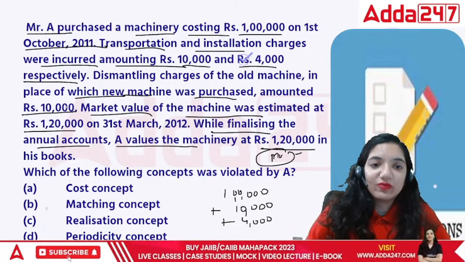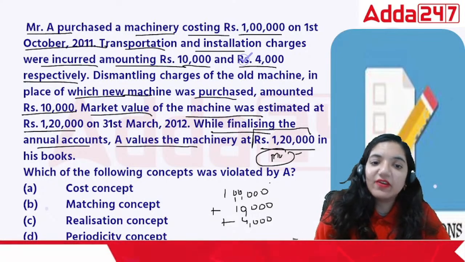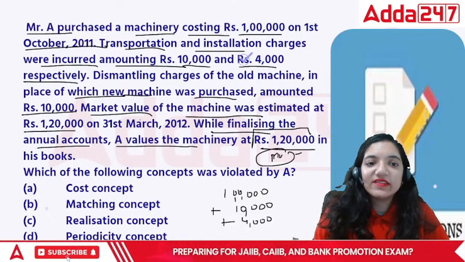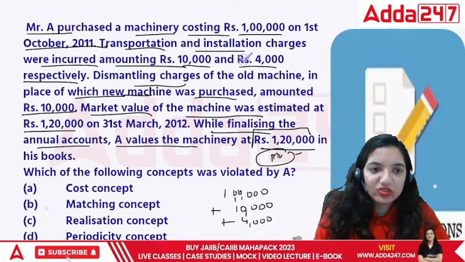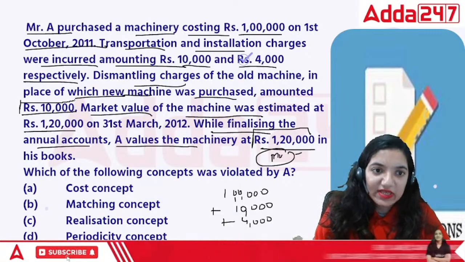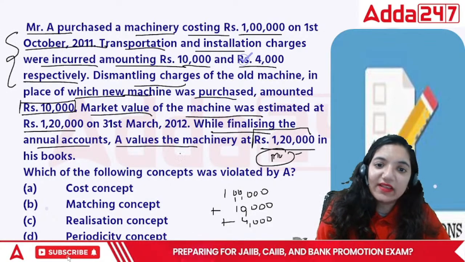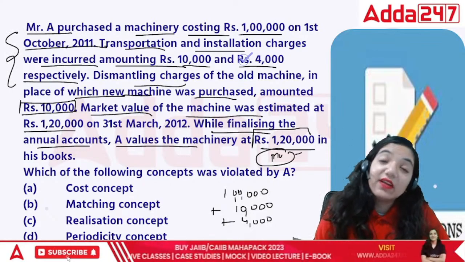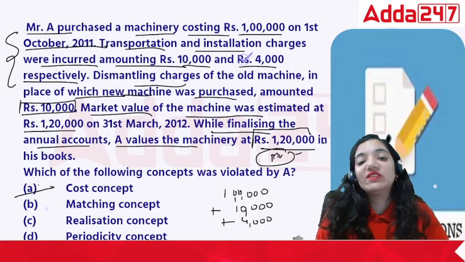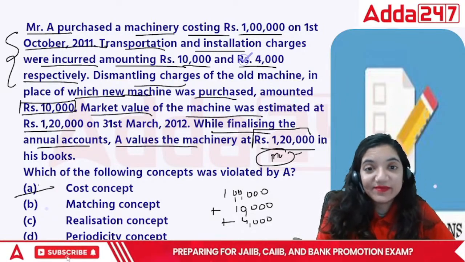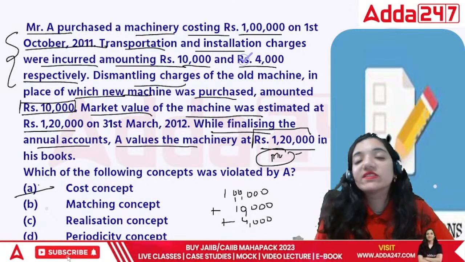In this case, why are we recording things at market value while we would have spent a different amount of money? Even if I consider the dismantling charges of the old machine, if I include all these things, the cost is different and the market value turns out to be different. I will always record things at cost because the amount at which I have purchased it is relevant, not anything else. So in this case, the correct answer would be the cost concept.